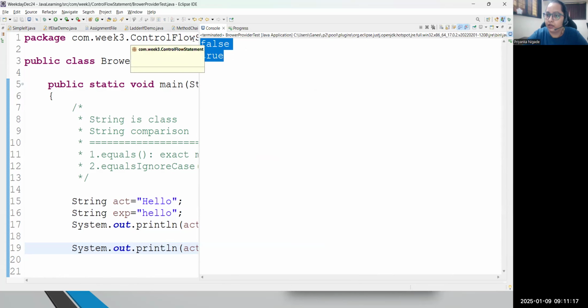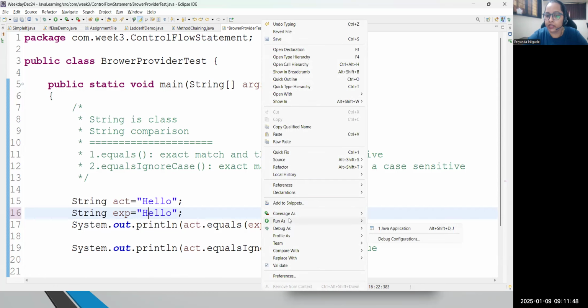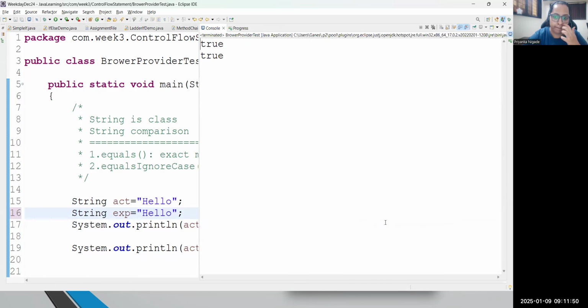Clear? So technically, these two methods we use only for string comparison. Whether it is fully matching, uppercase, lowercase, if you want an exact match, you can use the equals method directly. But suppose case can be anything and you are just comparing data, you can follow the equalsIgnoreCase method. If I put the same hello, hello, with uppercase and lowercase also the same, at this moment both results will be true. Equals also matches and equalsIgnoreCase also matches.